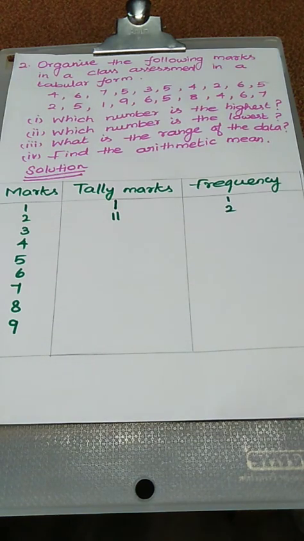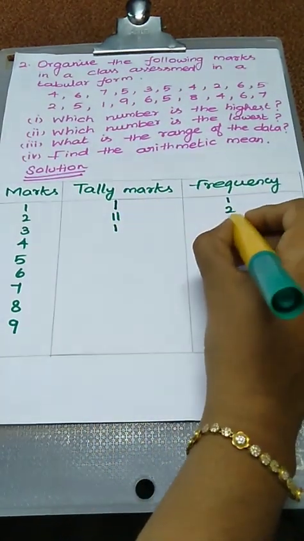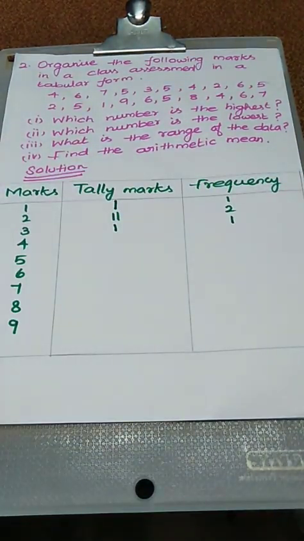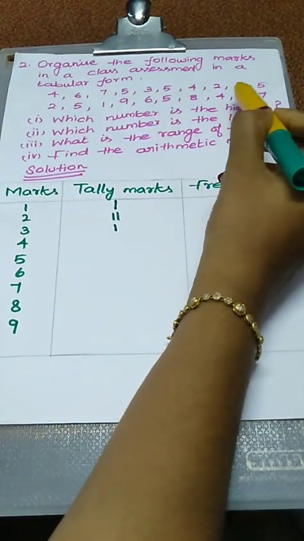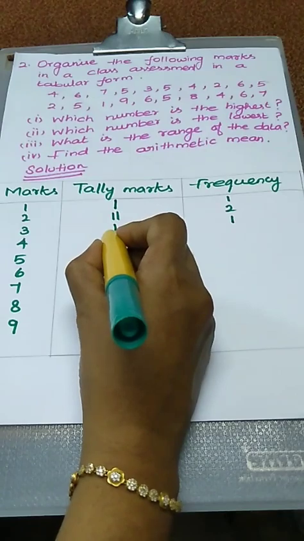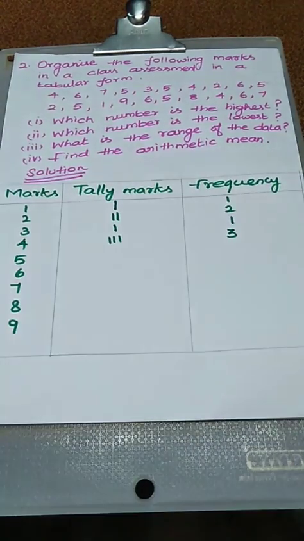Next, we have to count the 3 value. 3 also is given only 1 time. Okay. So, here also 1, here also 1. Next, number 4. 1 time, 2 times, 3 times. So, 1, 2, 3. Here for frequency we have to write 3.